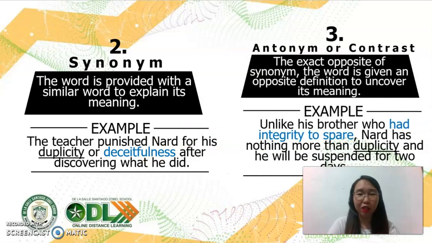And up next, if there's a synonym, of course, you can also define a word by not really defining it. How is that? It's the antonym or contrast type of context clue, meaning you provide the exact opposite of the word given. Okay? So again, let us contextualize this type of context clue using duplicity once more. Unlike his brother, who had integrity to spare, Nard has nothing more than duplicity, and he will be suspended for